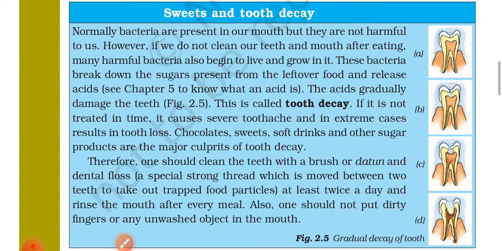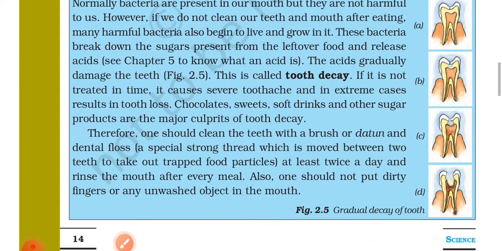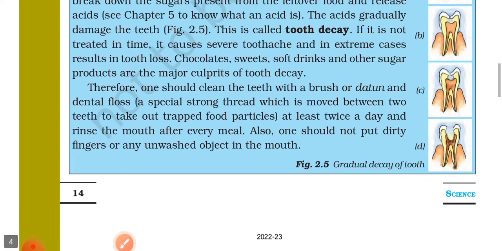The acid gradually damages the teeth. This is called tooth decay. If it is not treated in time, it causes severe toothache and in extreme cases results in tooth loss. Chocolates, sweets, soft drinks and other sugar products are the major culprits of tooth decay.